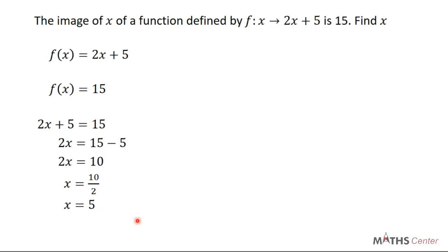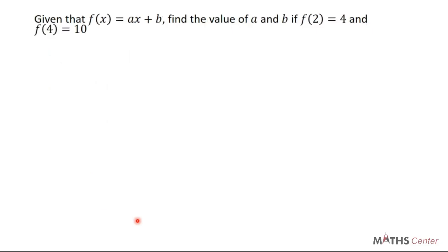Let's look at the final example. Given that f of x is equal to ax plus b, find the value of a and b if f of 2 is equal to 4 and f of 4 is equal to 10.